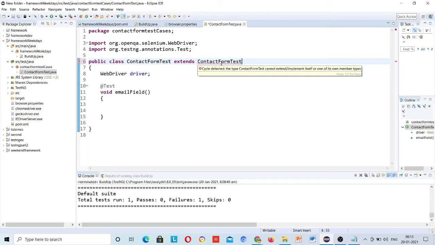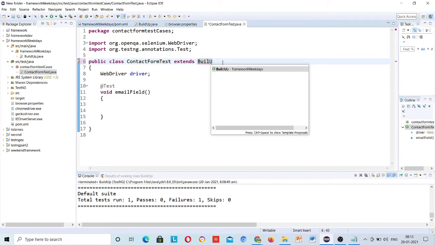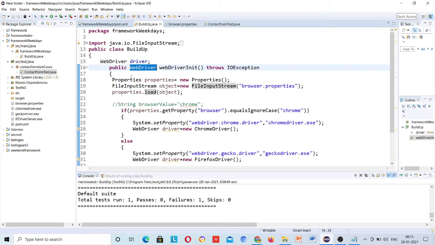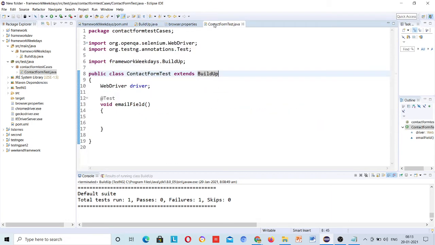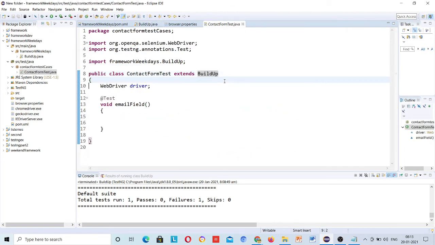Build up, right? Oh yeah, build up. Sorry for that, because this has all the driver information, right? Now whatever is present in there comes into this contact form test class, just because of inheritance. This driver is also present here.